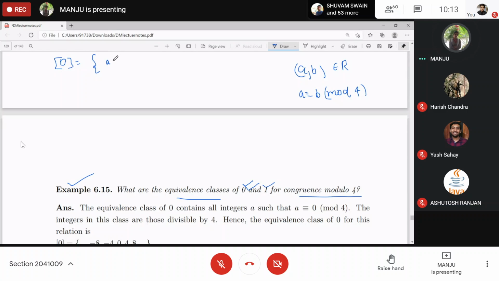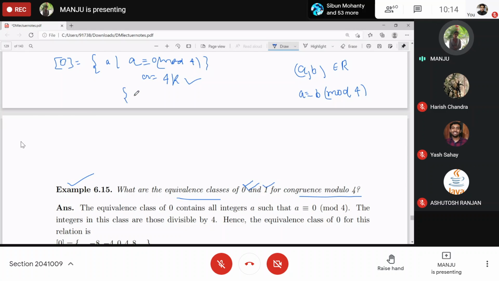All those elements which are related to 0, right? Which are related means both are congruent under modulo 4, correct? This means those elements which give you remainder 0 when you divide by 4. So these elements will be of the type 4k, right? Multiples of 4 only give you remainder 0. So this is the equivalence class of 0. Is there any doubt?